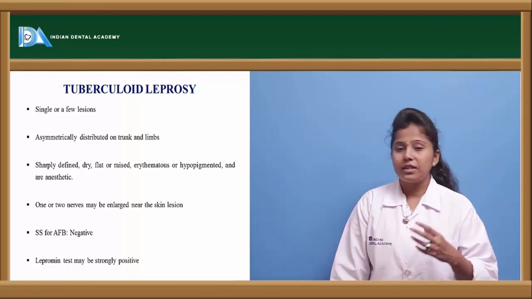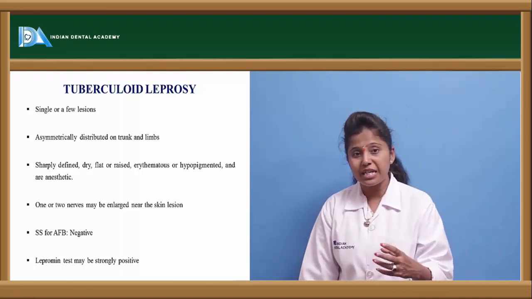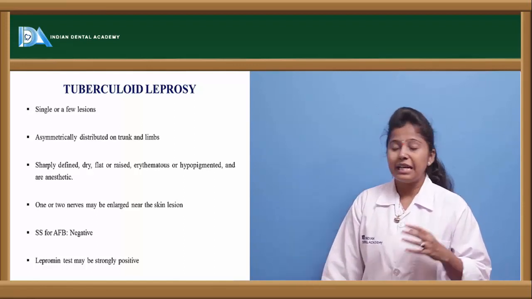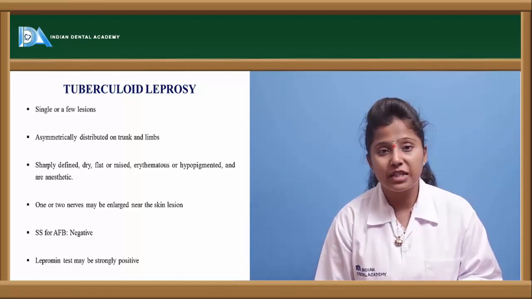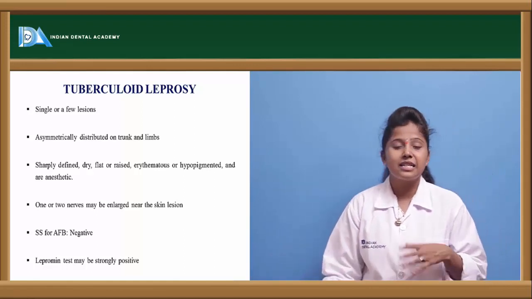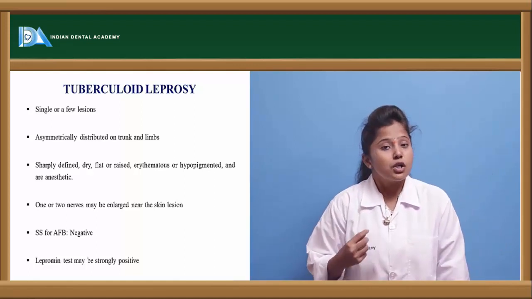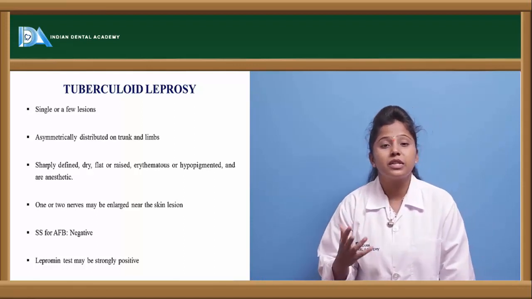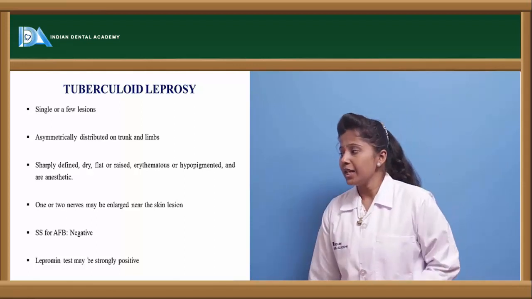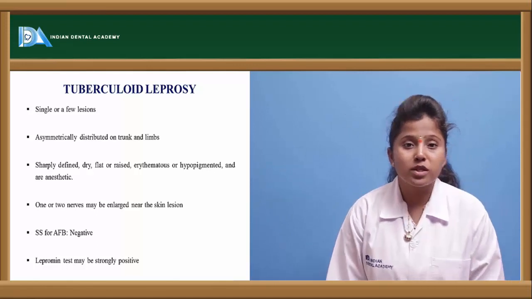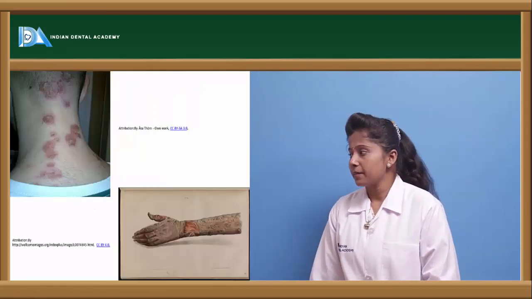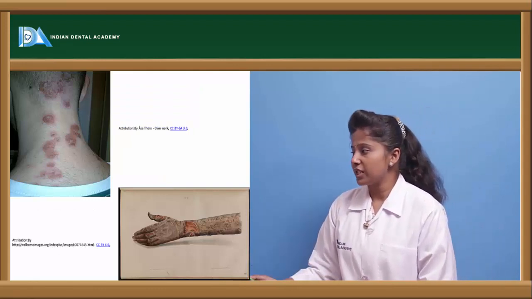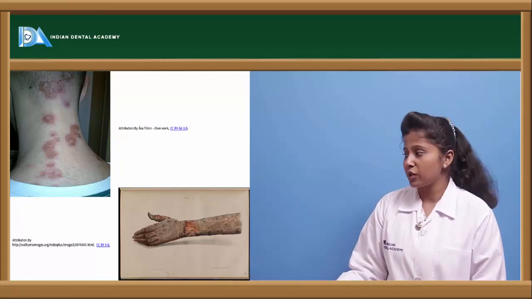And because of the skin lesions which are present, the nerves which are damaged are very few. And the sputum smears for acid-fast bacteria are negative. In the sense, if we observe the sputum of a tuberculoid leprosy person, we cannot observe bacteria in the sputum. And the lepromin test is strongly positive for this kind of leprosy. So here these are the lesions observed on the skin, as well as on the neck and on the hand.